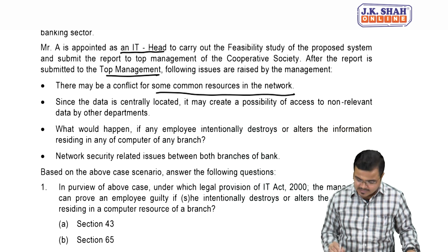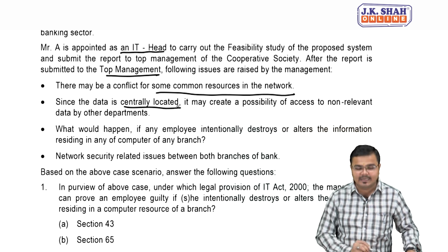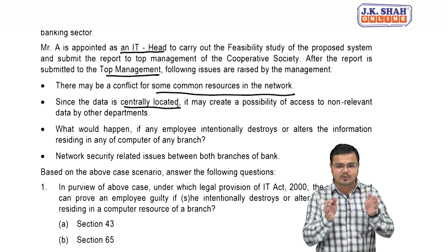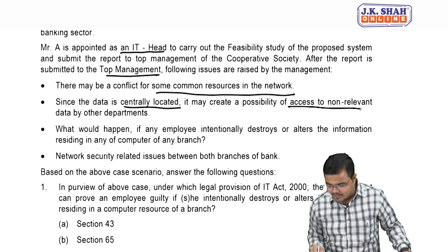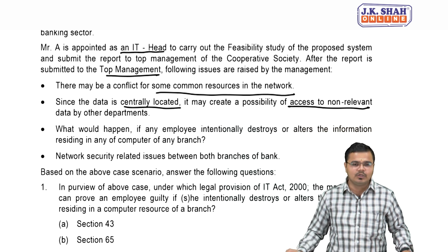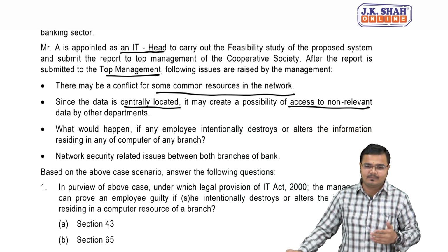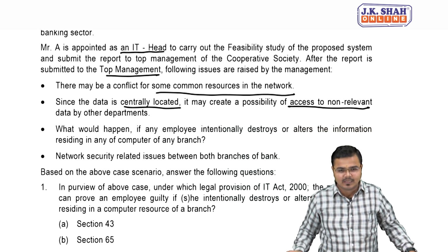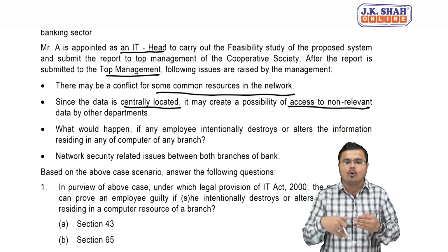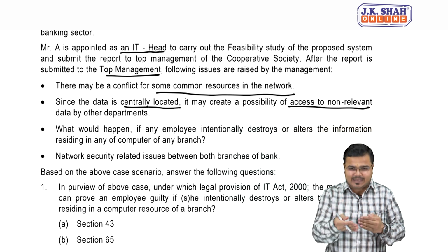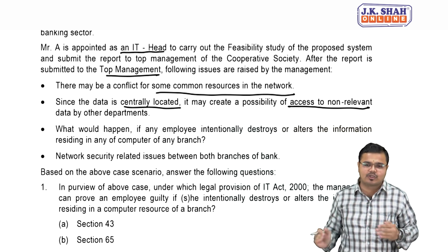Second thing, the data is centrally located. Why? Because they had proposed to maintain everything in a central database system. It may create the possibility of access to non-relevant data by another department. It means any person may get over-access or extra access than actually required for a job.